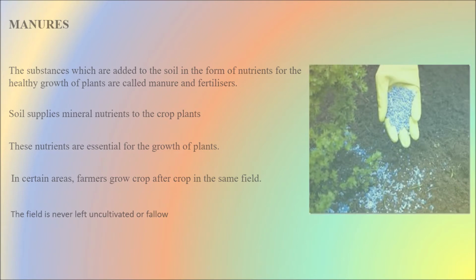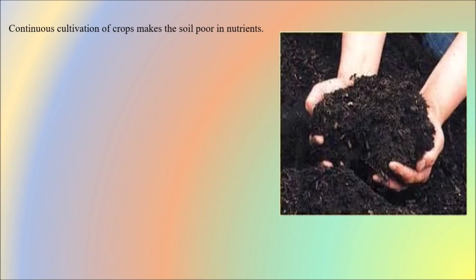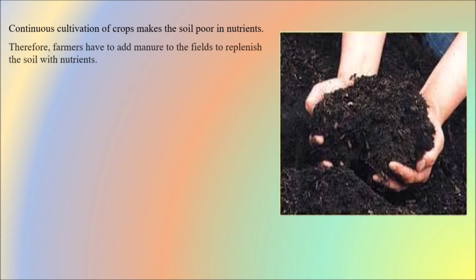What happens because of this? Continuous cultivation of crops makes the soil poor in nutrients. Crop after crop and season after season, the soil loses its fertility and nutrients.